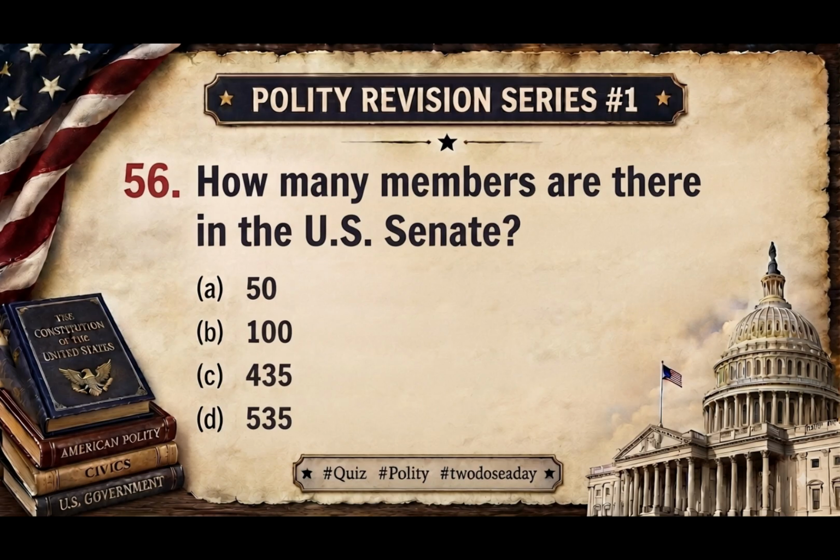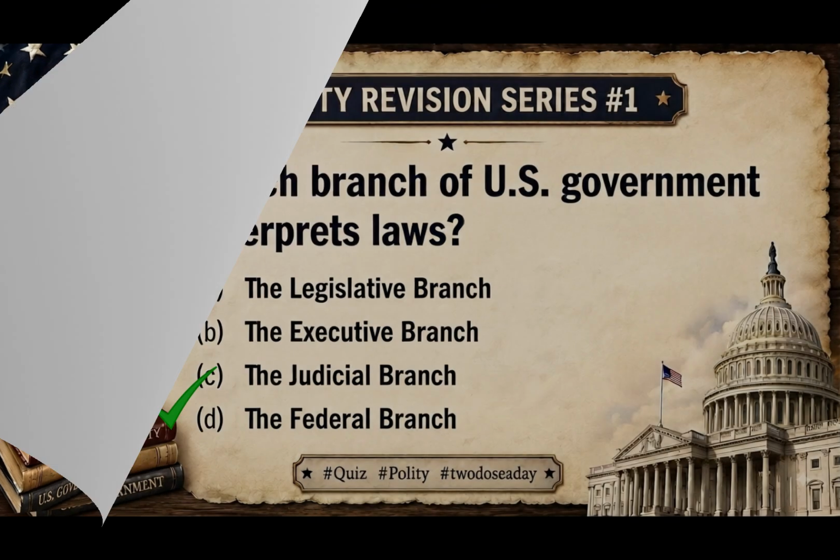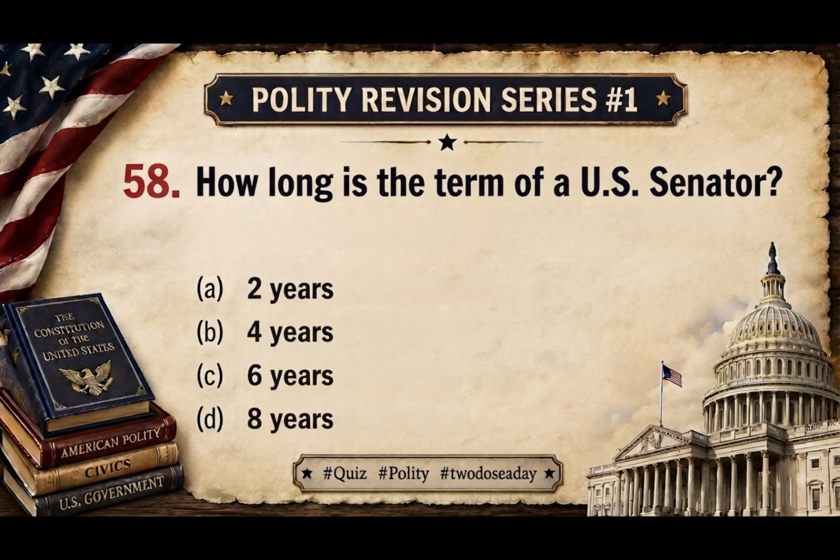Question 56. How many members are there in the US Senate? The answer is 100. Question 57. Which branch of US government interprets laws? The answer is the judicial branch. Question 58. How long is the term of a US senator? The answer is 6 years.